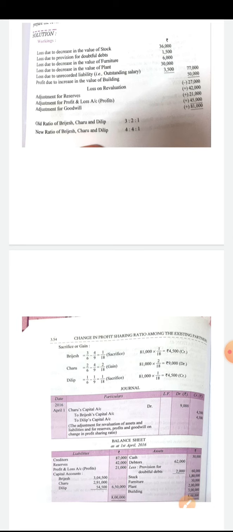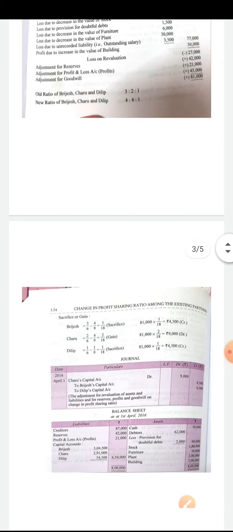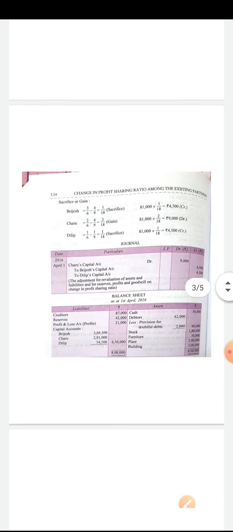So we have to give the net effect of 81,000. Then first of all, we will calculate the sacrificing ratio or gaining ratio. The old ratio is 3:1 and the new ratio is 4:4:1. We will calculate the sacrifice or gain. The formula is old ratio minus new ratio.